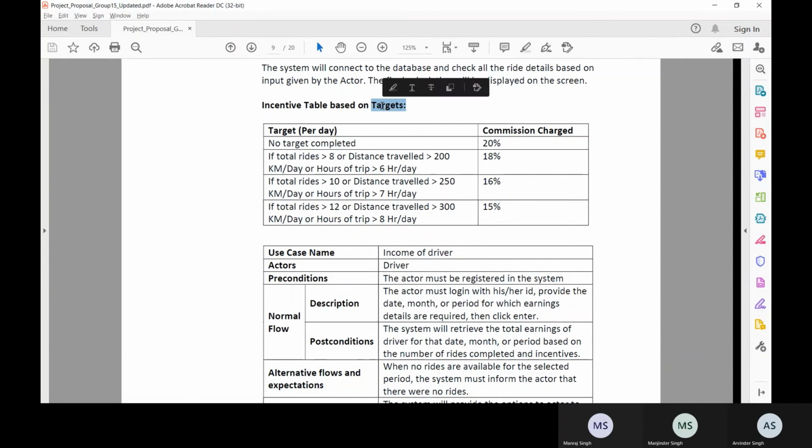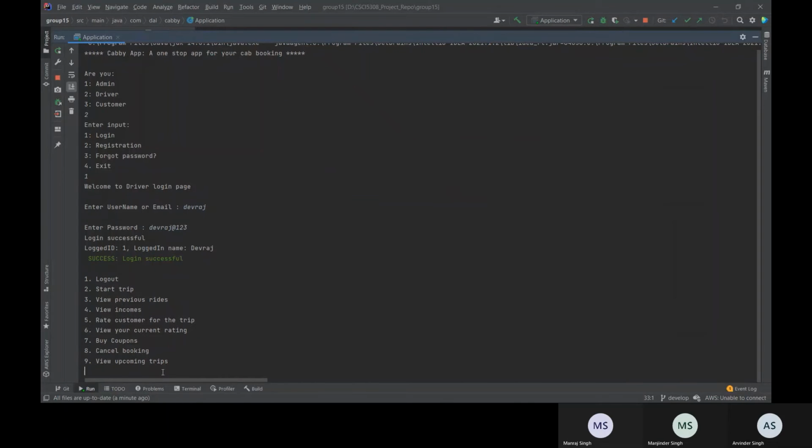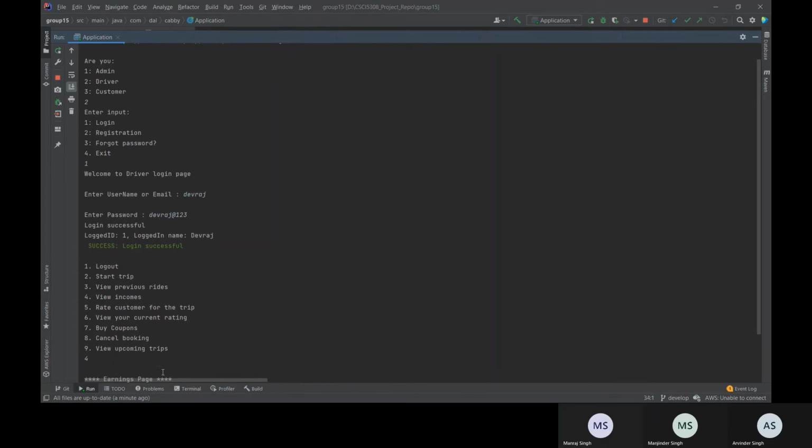So what will happen is, once the driver completes a ride, if they have completed more than 8 rides in a day, or they have traveled more than 200 kilometers per day, or they have trips that are more than 6 hours per day, then the commission which is charged by the company will be reduced. This will be calculated on a daily basis. Let's see how this is working.